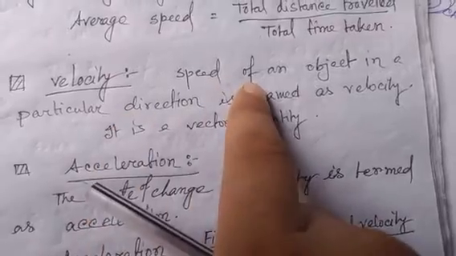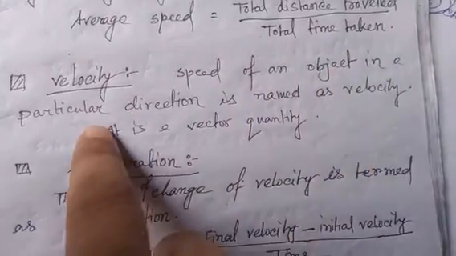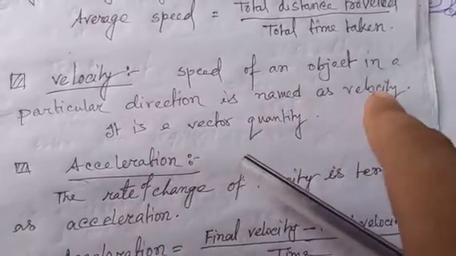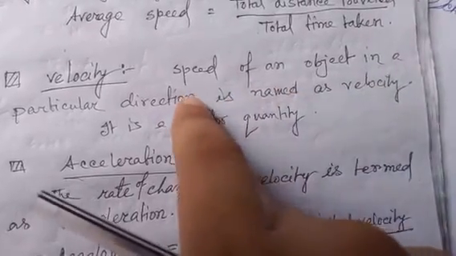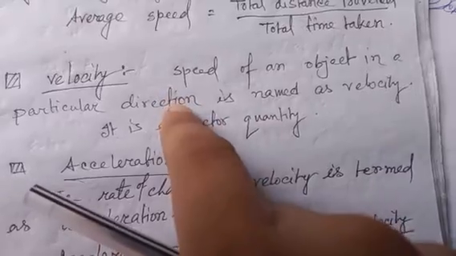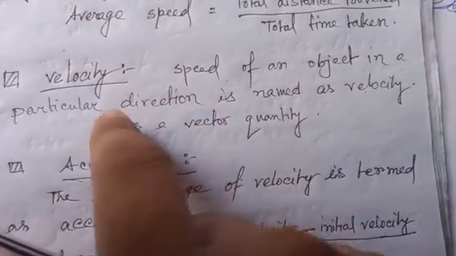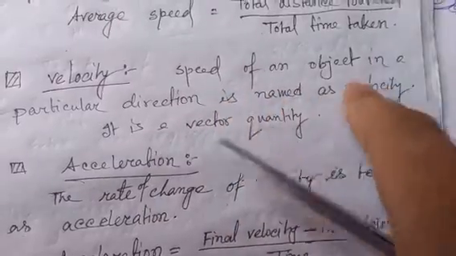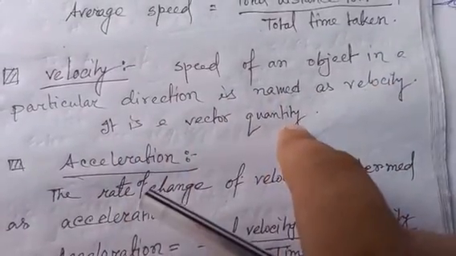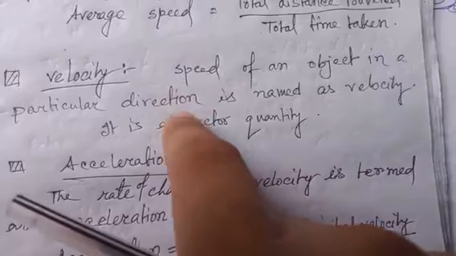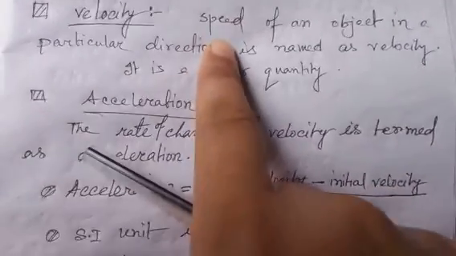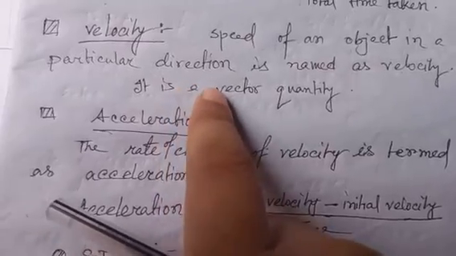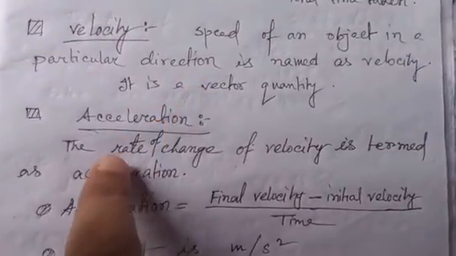Velocity: speed of an object in a particular direction is named as velocity. So here direction represents, so a particular direction is named as velocity. It is a vector quantity because of direction. The unit of velocity is meter per second, same as speed.